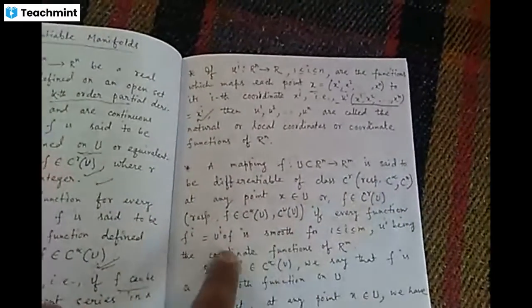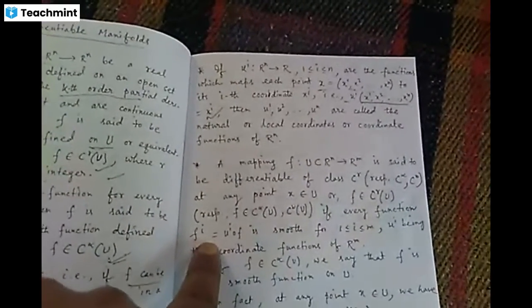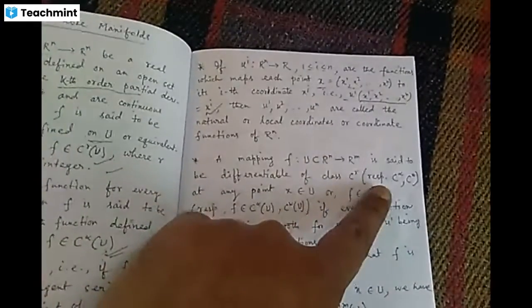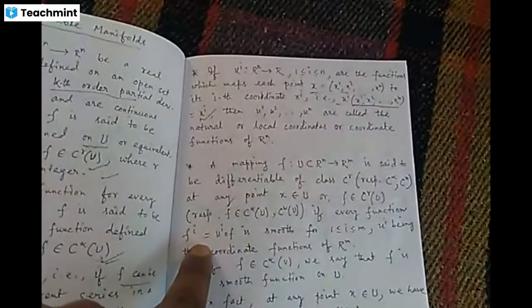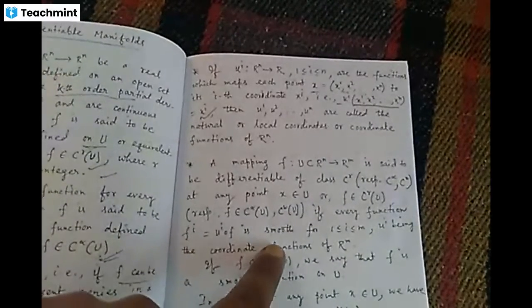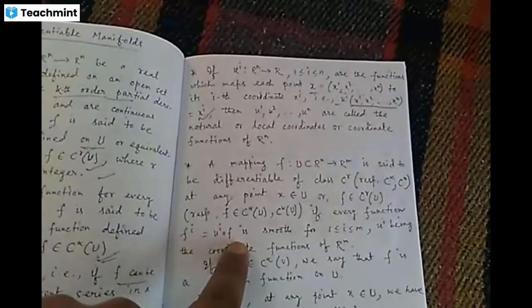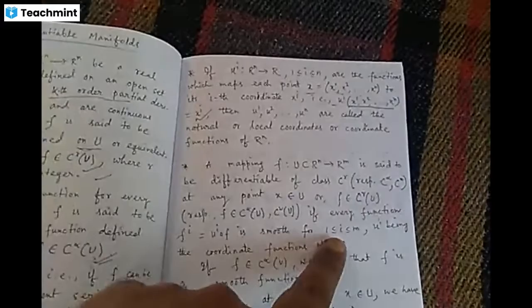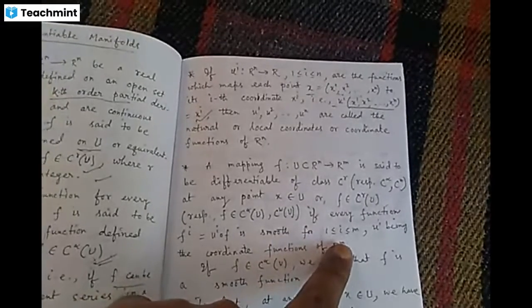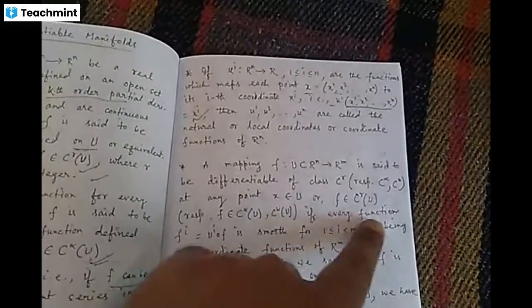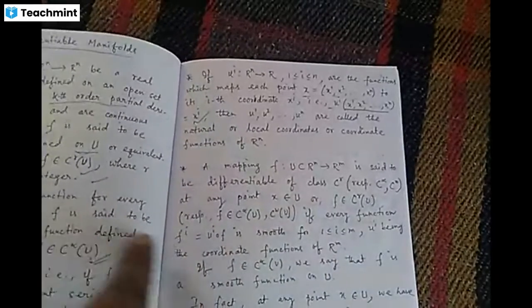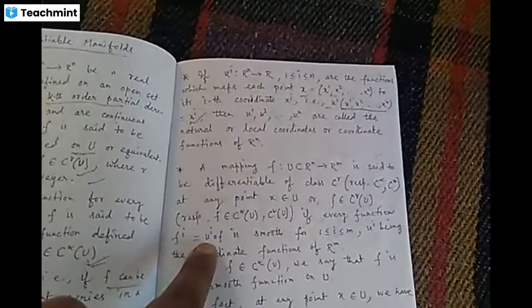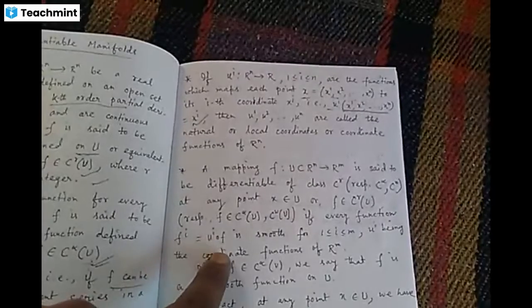The only required condition is that for C smooth, the fi needs to be smooth as well as f needs to be smooth for all the i's, and for C omega, f needs to be analytic, as well as fi needs to be analytic.